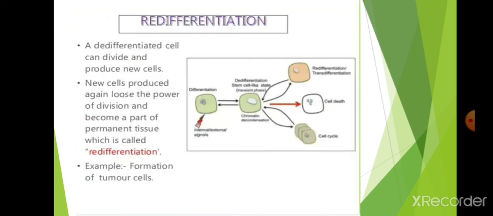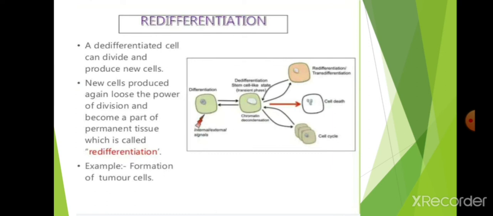De-differentiation. Next, redifferentiation. What is meant by redifferentiation? A de-differentiated cell can divide and produce new cells. When the xylem is damaged, the cells undergo de-differentiation, that is, they regain the power to differentiate and divide, and those cells divide and produce new cells.